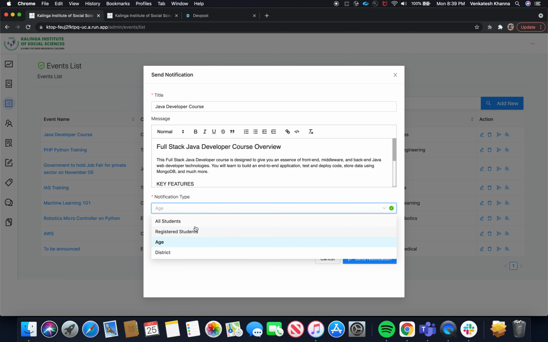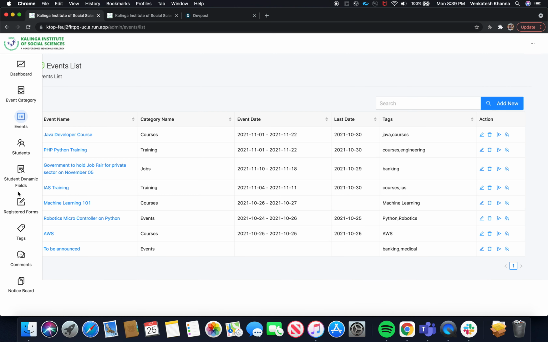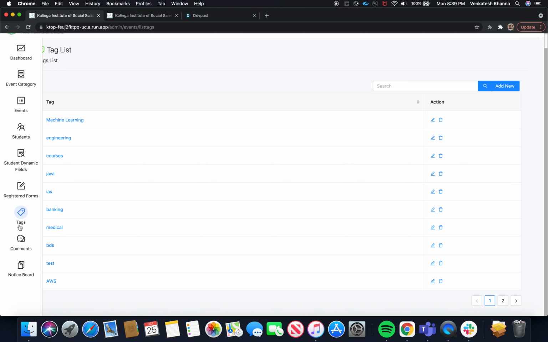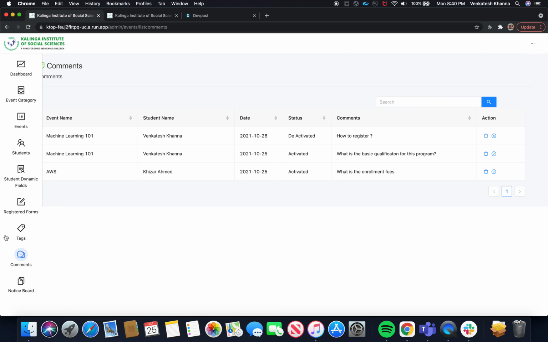There are also some job portals or job listings that might be applicable only to specific districts, so you can select the district; these are the Odisha districts. You can multi-select any of these districts and send the notifications. Apart from that, we have the tags, which can be created dynamically and associated with the events. And this is the comments approval page. Whoever comments on the events, the admin can approve or deny here.